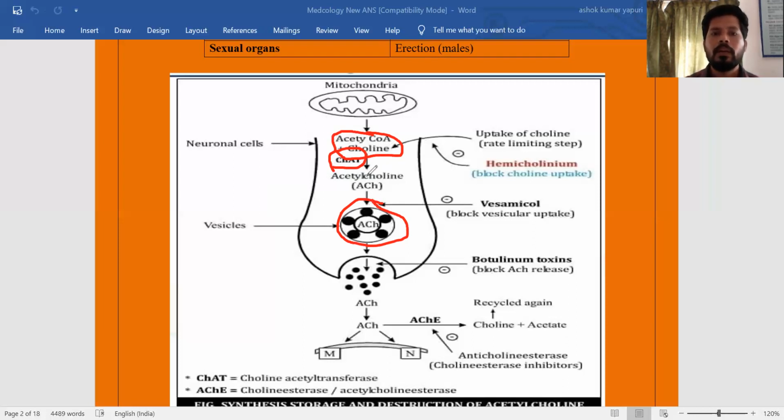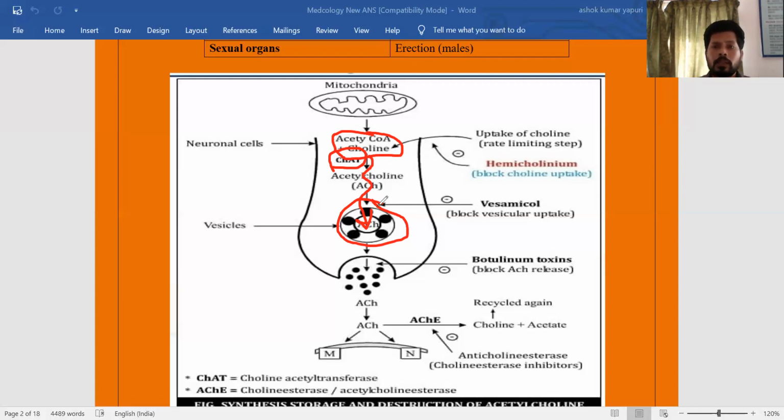The synthesized acetylcholine is transported into the synaptic vesicles with the help of a vesicular amine transporter. Acetylcholine contains an amine group, especially a quaternary ammonium group, and the transport is amine transport. With this transport, acetylcholine enters the synaptic vesicles. That's why it is called vesicular transport or vesicular amine transport.